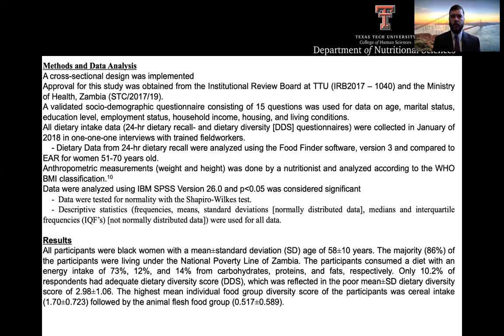Only 10.2% of the respondents had adequate dietary diversity scores, which was reflected in the poor mean dietary diversity score of 2.98 and the standard deviation of 1.06, with once again 5 being considered adequate by that indicator.